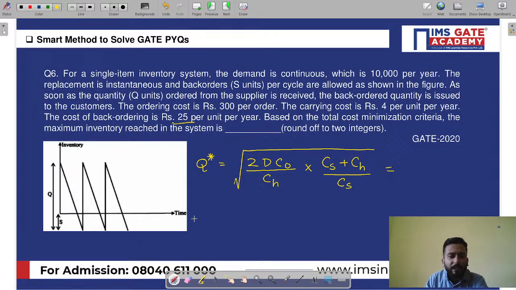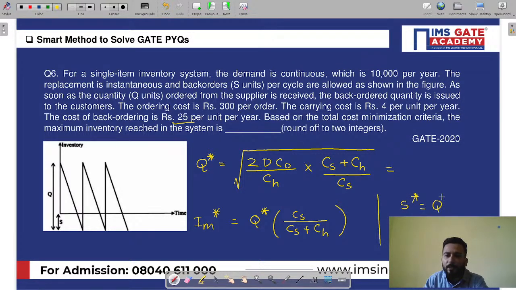Then either you can find IM star directly using the formula of Q star into CS by CS plus CH. Either you can do this, or you can find S star using this formula, Q star into CH by CS plus CH, and then subtract it from Q star. Either way you can do it.